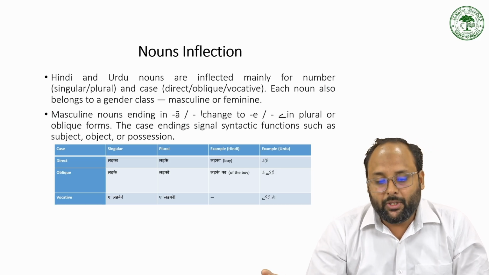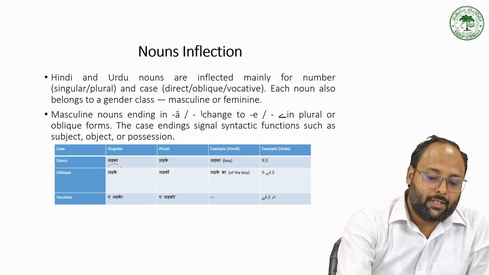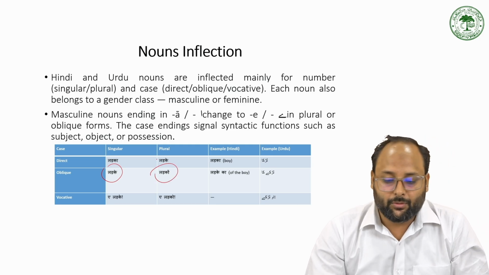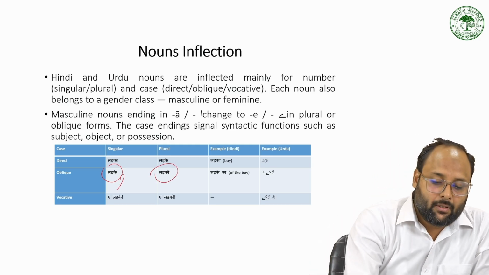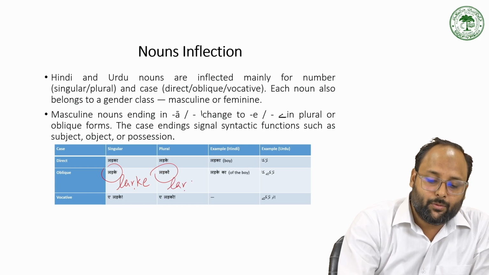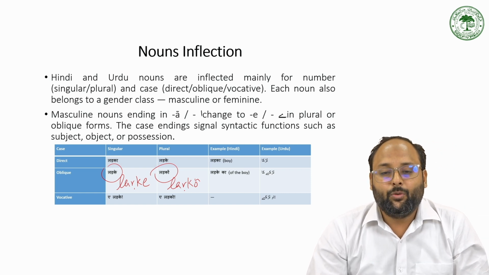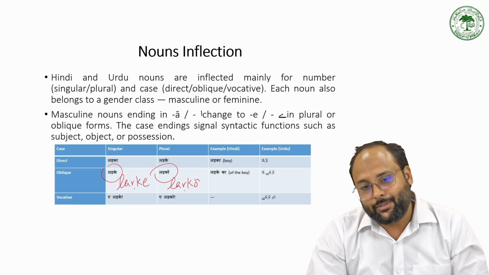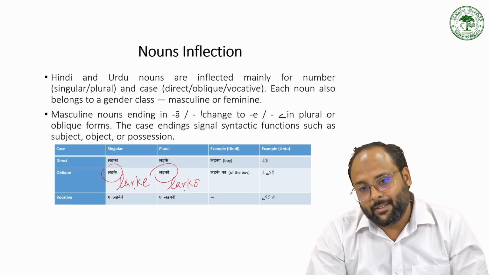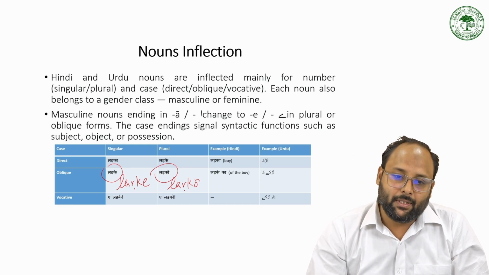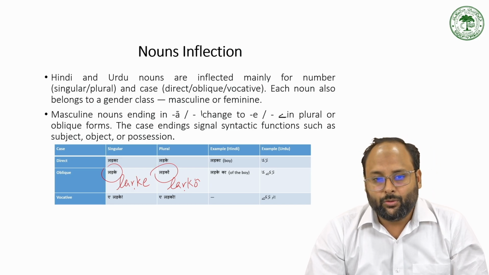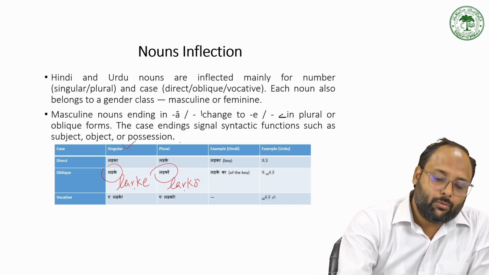So in Urdu Hindi, we have the oblique form, like for ladke to ladko also. Like ladke is used and ladko is also used. Like ladko ne khana khaya. We also say the लड़के ने खाना खाया, या लड़के को किताब मिली, या लड़कों को ऐसा मिला. So it changed from the singular to plural.